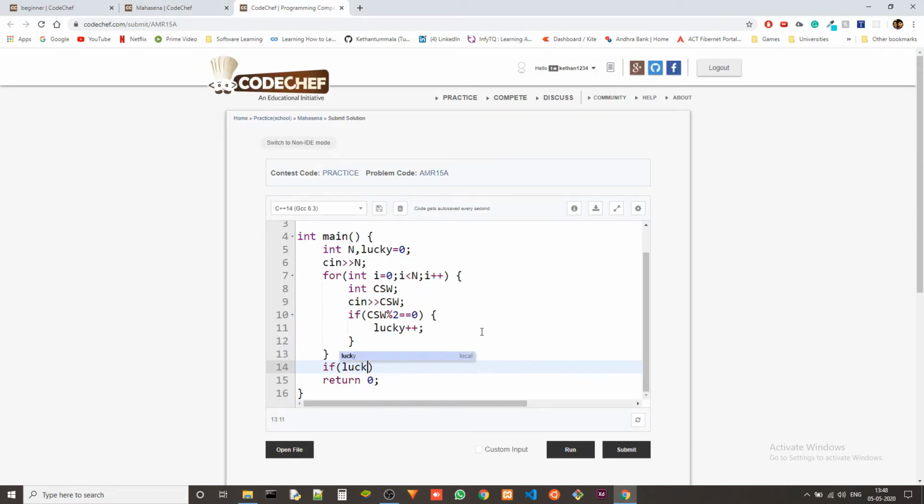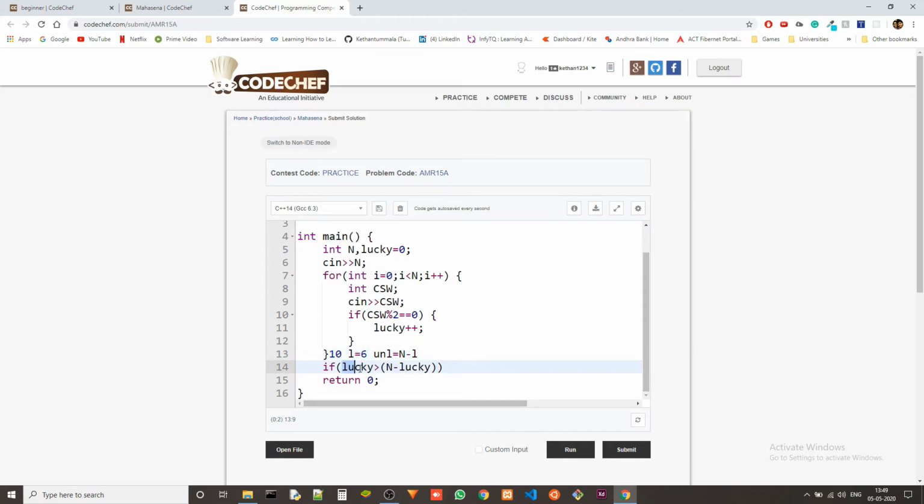Now if lucky is greater than n divided by 2, why am I doing n divided by 2? Actually, this shouldn't be used. If lucky is greater than n minus lucky, right? Let's say we have 10 soldiers and 6 lucky soldiers. Then how do we get the unlucky soldiers? Unlucky soldiers equal 10 minus 6, which is the total number of soldiers, stored in n, minus the number of lucky soldiers. That's what we are doing here.